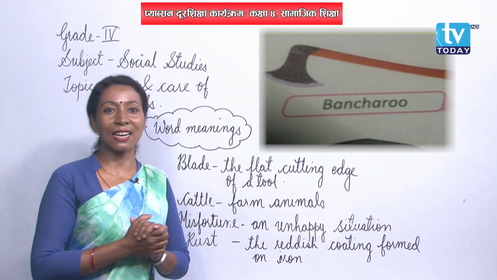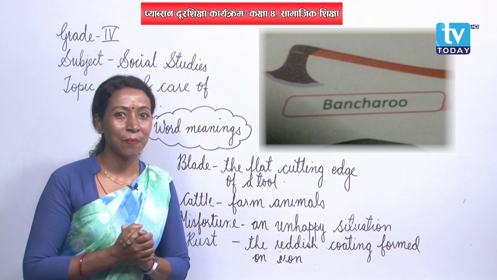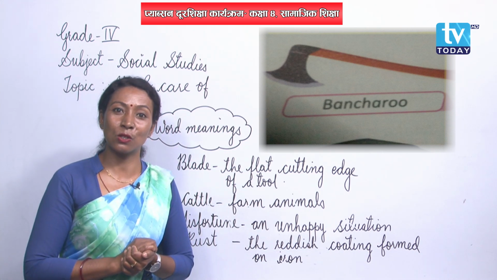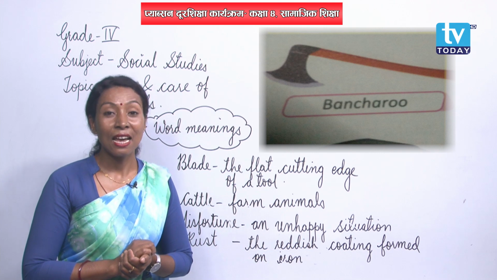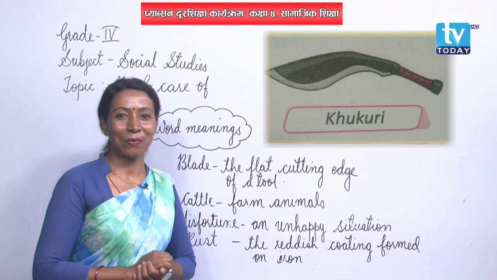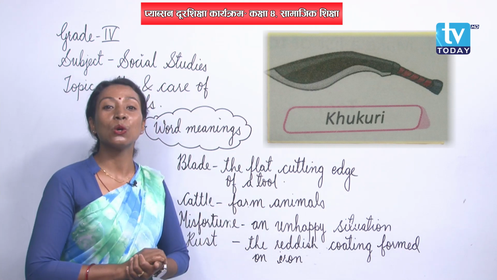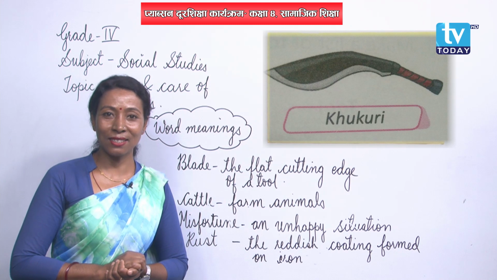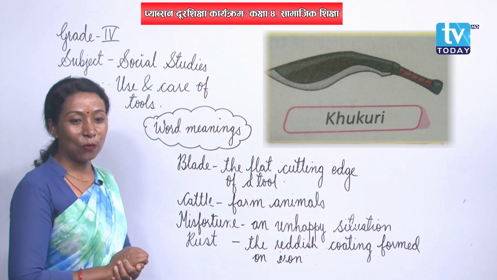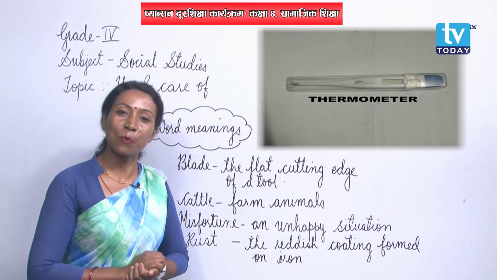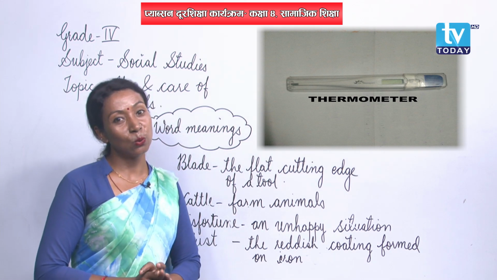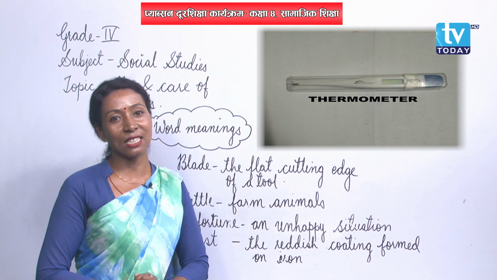Okay, it is an axe. Do you know its Nepali name? Okay, it is called bancharo in Nepali, which is used to cut trees, right? And the next one is also here. It is our national weapon too. What is it? Okay, it is kukuri, right? Okay, and finally there is the next tool for you, that is the thermometer. You might have been using it, okay, and you know why it is used. Just now we have discussed.